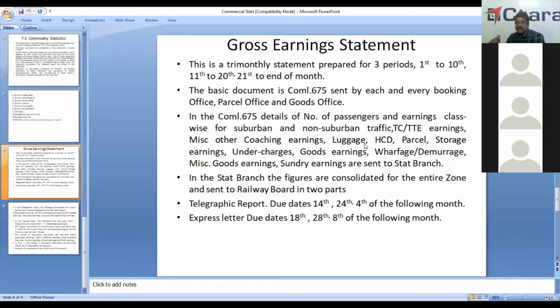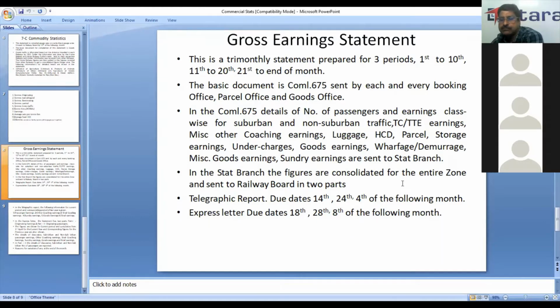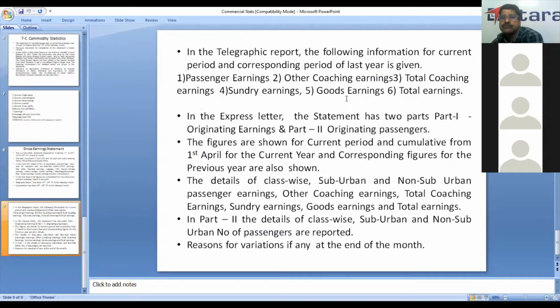In the telegraphic report, we show number of passengers and earnings, not class wise. Then other coaching earnings, then total coaching earnings, then sundry earnings, goods earnings, and total earnings.